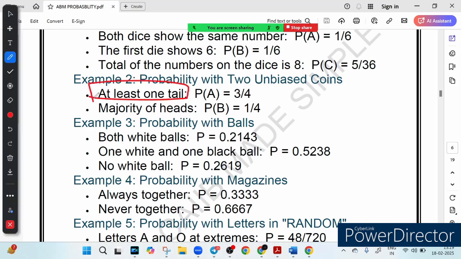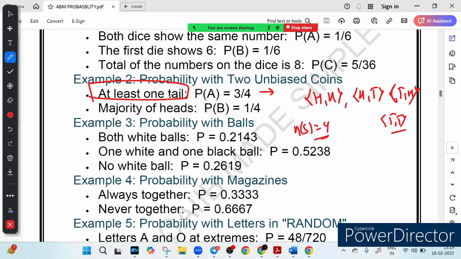This question will be asked. Suppose you flip 2 coins, right? What is the chance of getting at least one tail? First of all, how many possible outcomes are there? 2 coins are there. Either it can be HH, or HT, or TH, or TT. There are 4 possible outcomes.